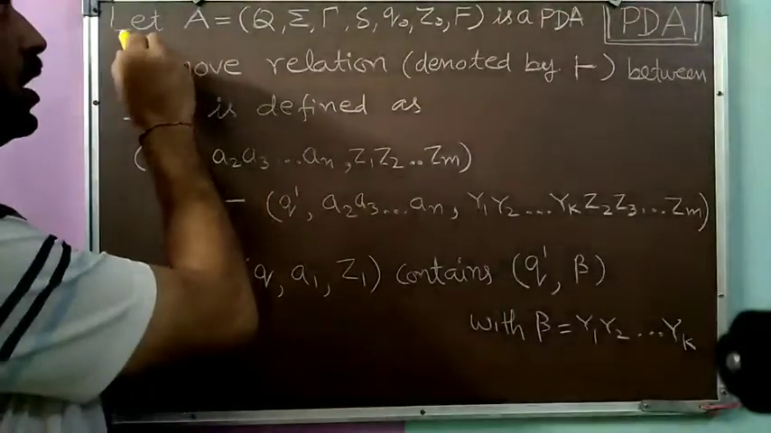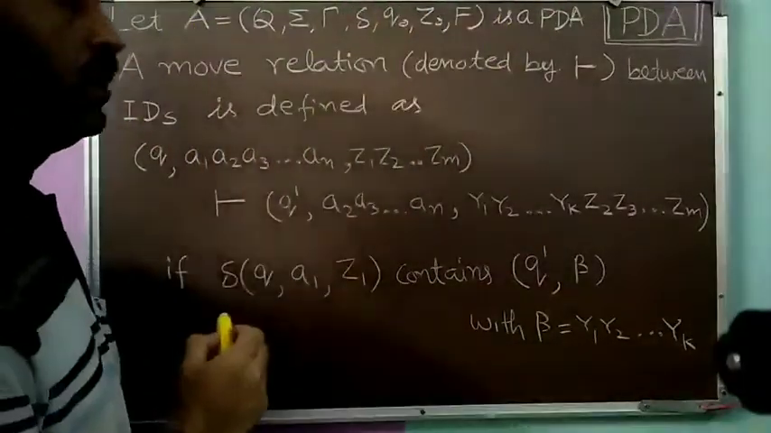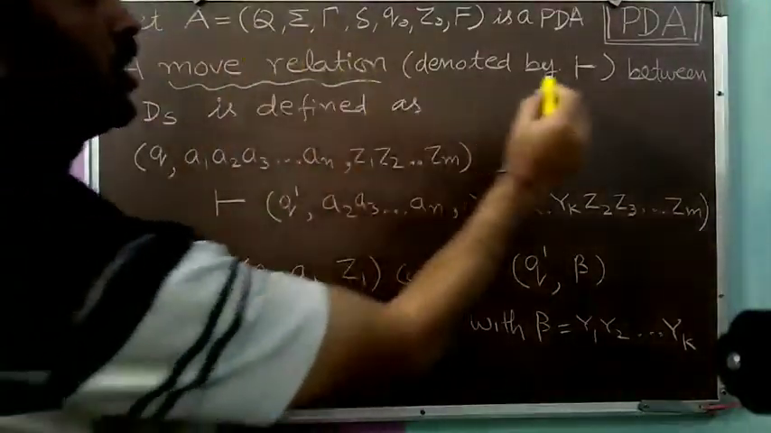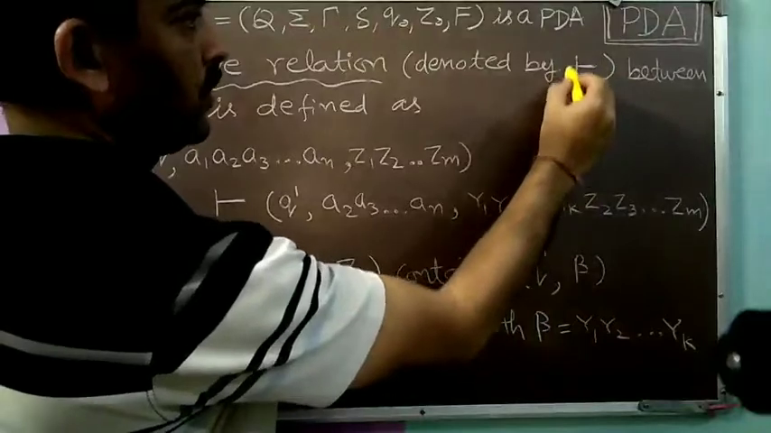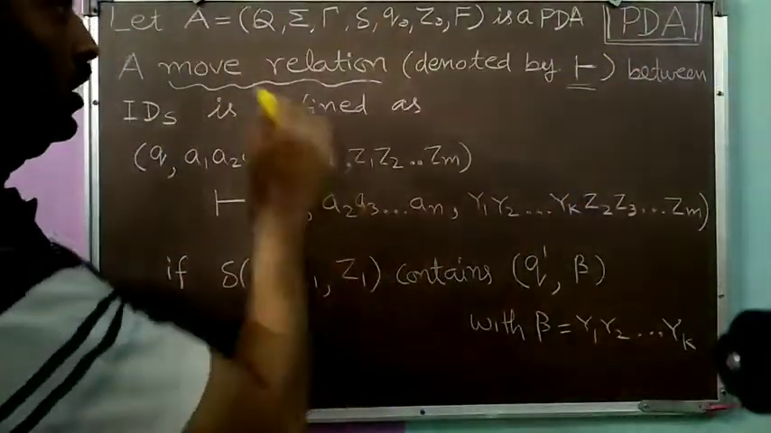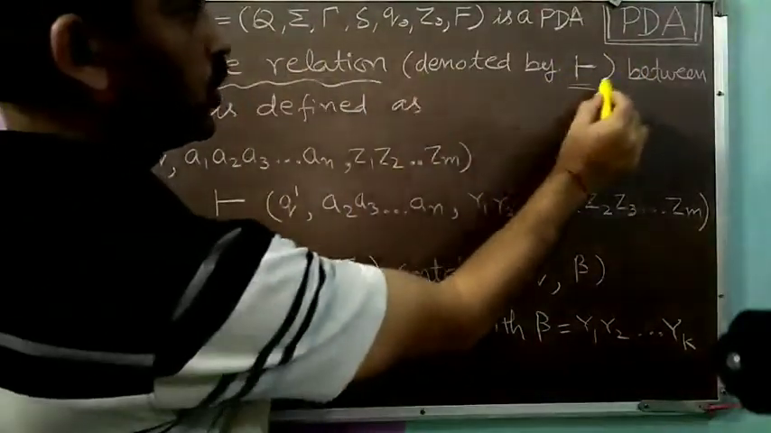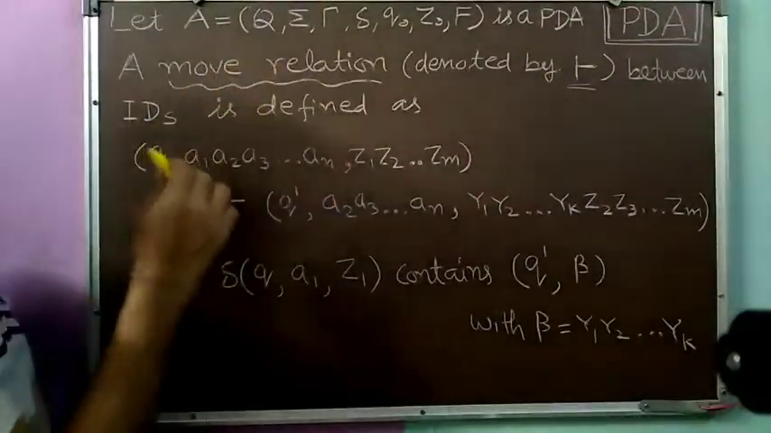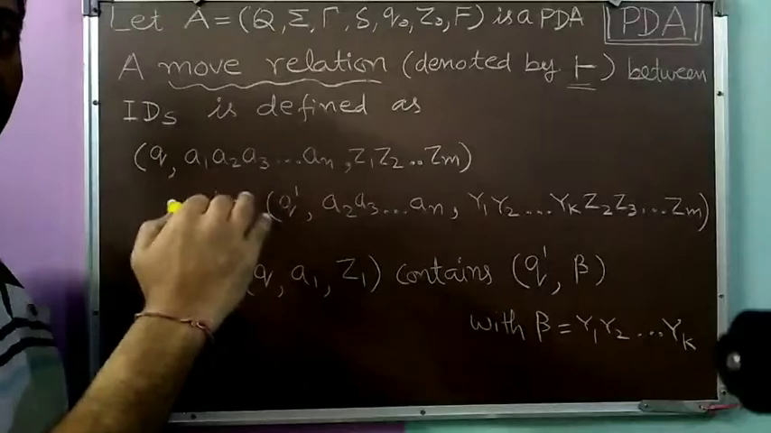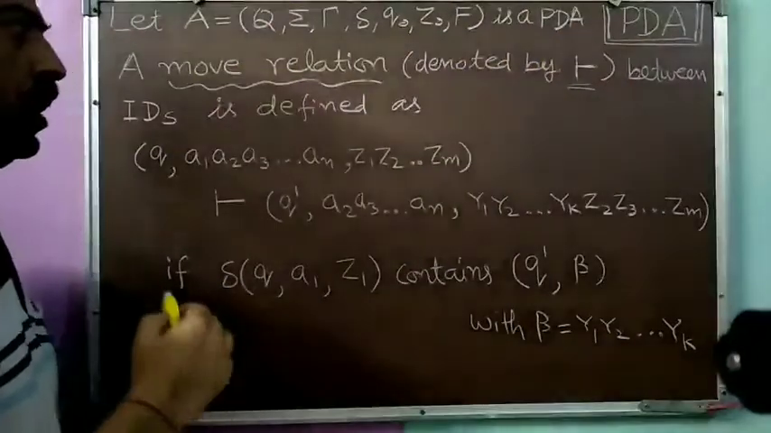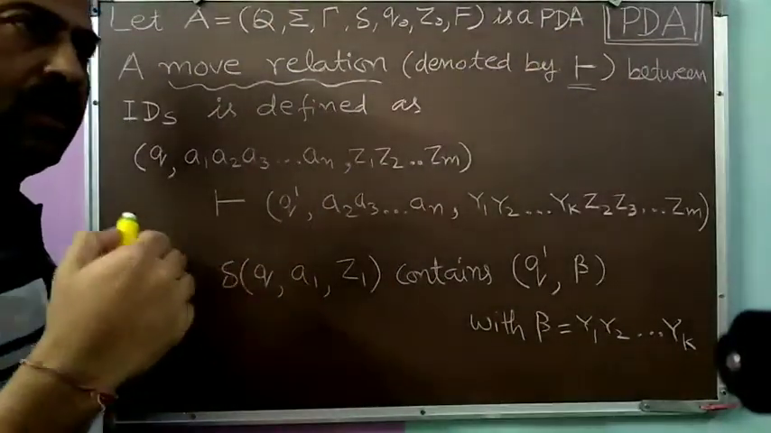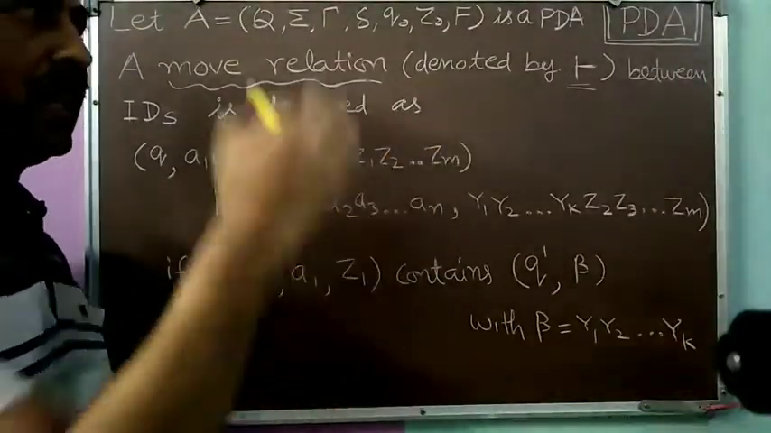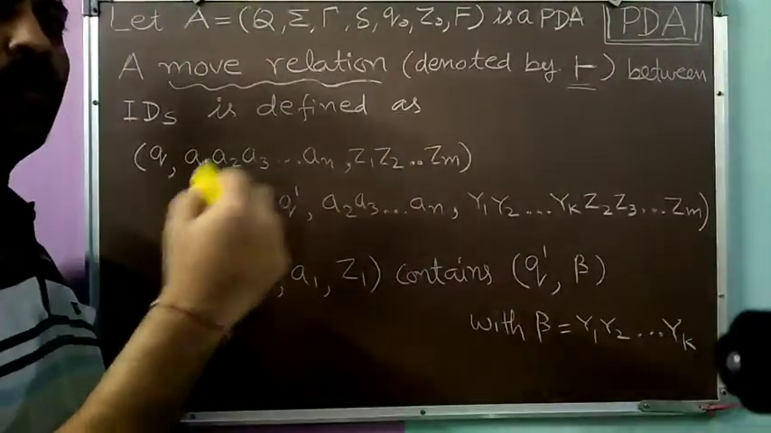So suppose again we are assuming that A is a PDA. We will denote this move relation by this symbol, a vertical line followed by a horizontal line. So this is the move relation denoted by this particular symbol between the IDs. We will move from one ID to another ID. We will also discuss that a PDA in action is doing nothing but moving between the IDs, like in case of FAs, we are moving between the states.